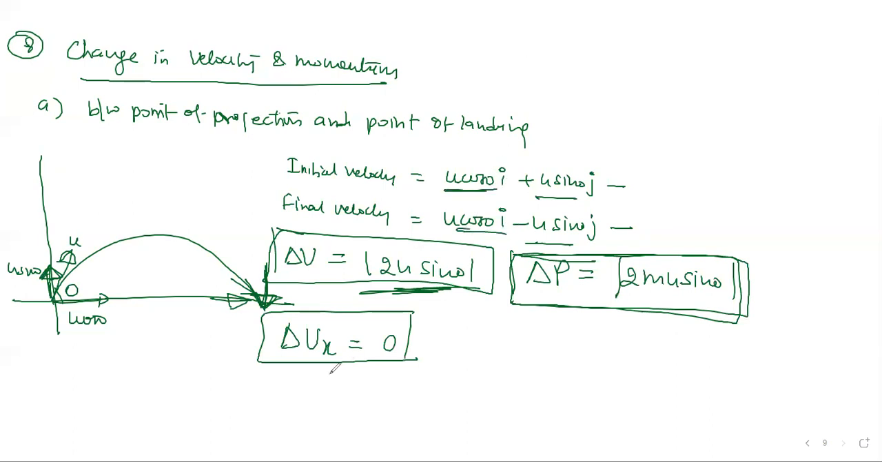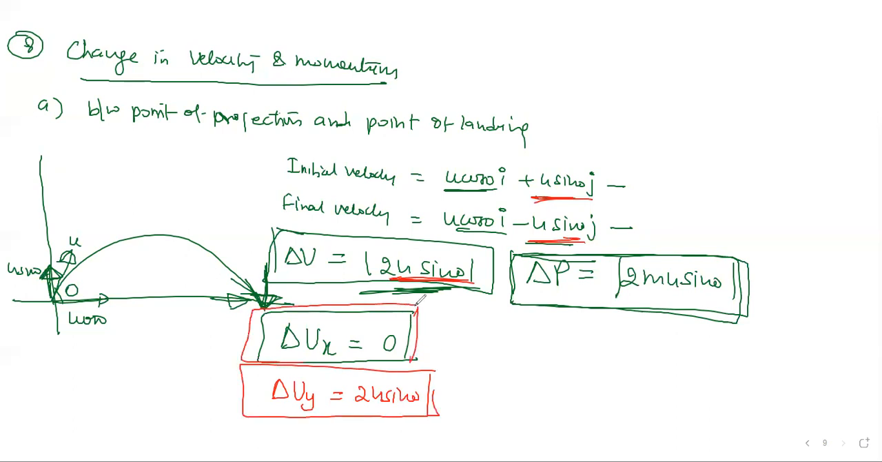But in the same way, if they ask the change in velocity in y direction, delta u_y, then what is the answer? This much only, because velocity is changing only in y direction, so it becomes 2u sin theta, right? So individually, when they ask, you should not get confused. Change in x direction is always zero, only y direction changes. Same is for momentum also. Momentum in x direction, the change will be zero, and momentum changes only in y direction, that is 2mu sin theta, right?